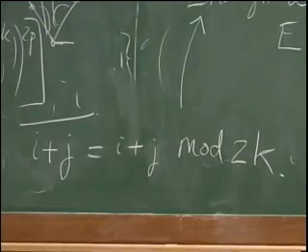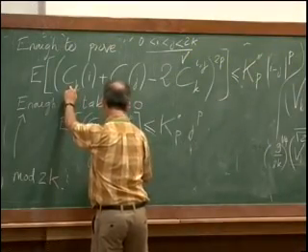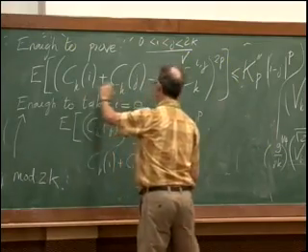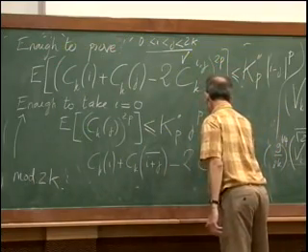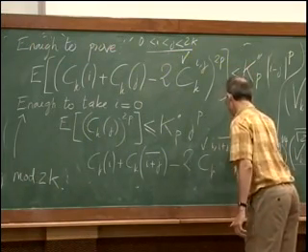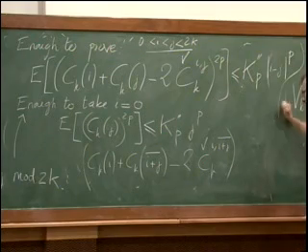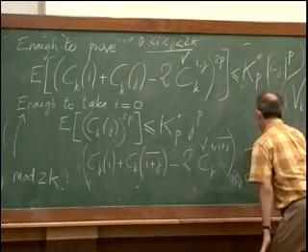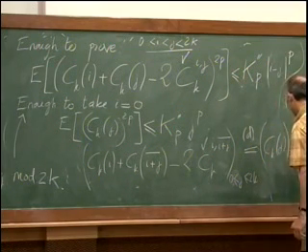So with this notation, what you can check is that if you look at this process, ck of i plus ck of i plus j bar minus twice the minimum between i and i plus j bar, for a fixed value of i, and as a process in j, so for j between 0 and 2k, this has the same distribution as ck of j, for the same values of j.